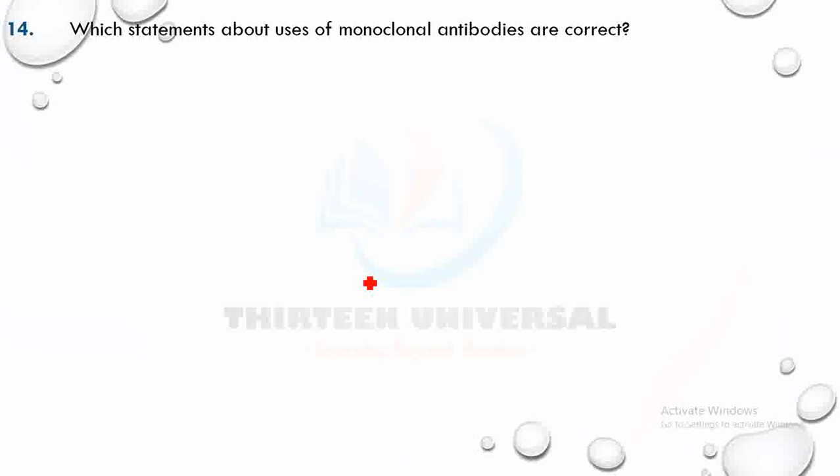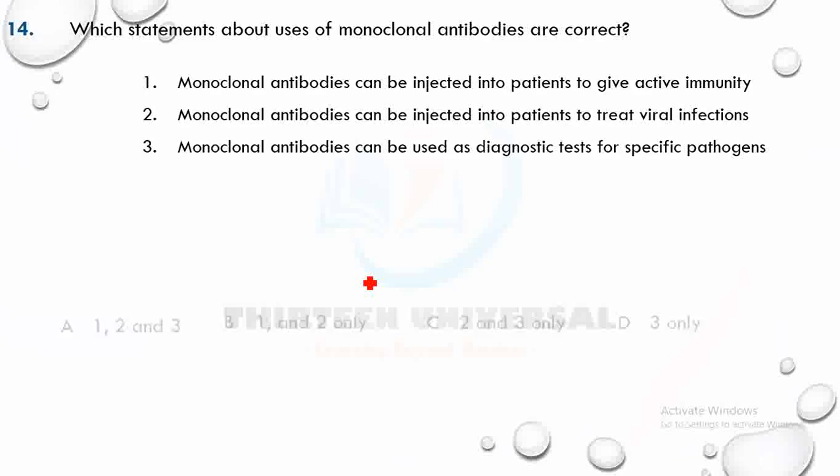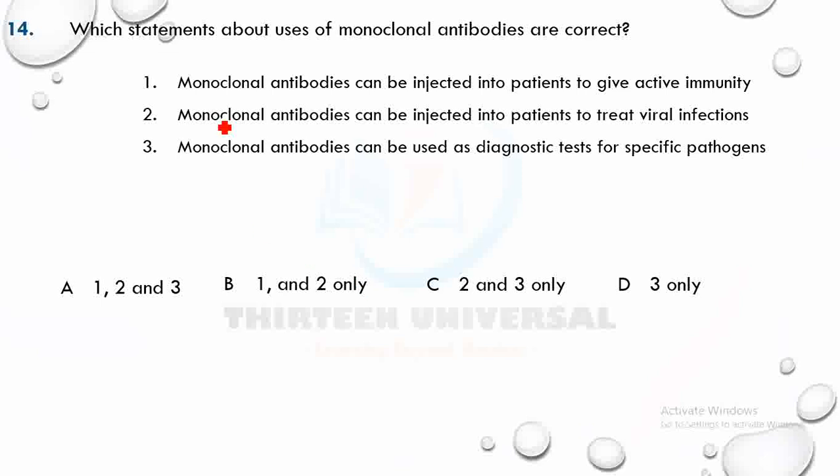Which statements about uses of monoclonal antibodies are correct? Pause the video and try this question. 1 says monoclonal antibodies can be injected into patients to give active immunity. No, antibodies don't give active immunity. It is when you inject antigens that they trigger an immune response, leading to formation of memory cells that produce active immunity. Antibodies can only give passive. 2 says monoclonal antibodies can be injected into patients to treat viral infections. Yes, that could help. 3 says monoclonal antibodies can be used as a diagnostic tool for antigens. Yes, because they can bind to specific antigens on the pathogen.